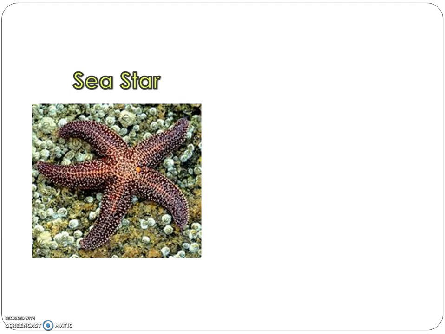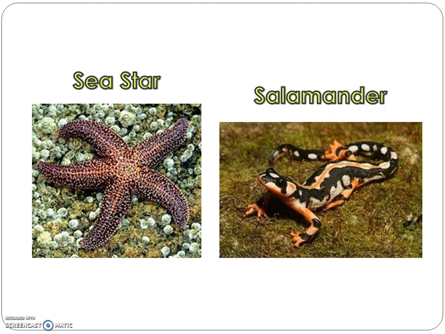For example, the sea star and the salamander are both in the animal kingdom. However, salamanders have a backbone, but sea stars do not. The salamander and other animals with backbones are classified in the same phylum, called vertebrates. The sea star and other animals without backbones belong to the other phyla called invertebrates. Let us investigate further.